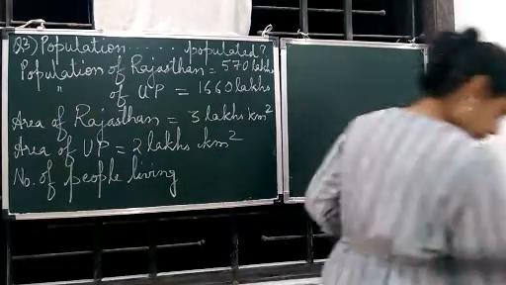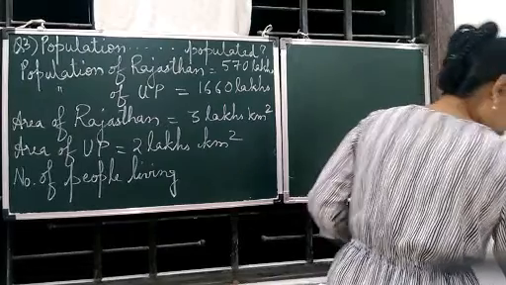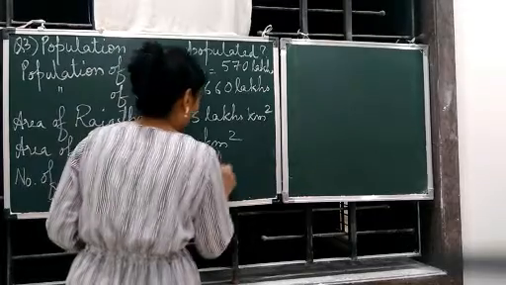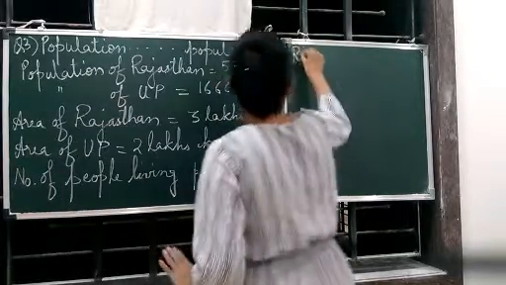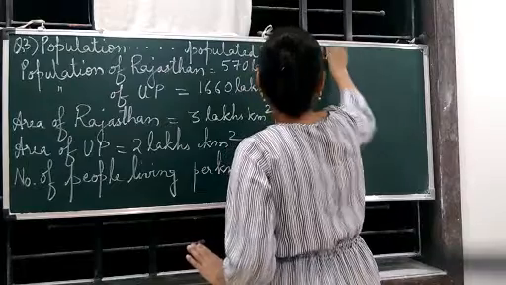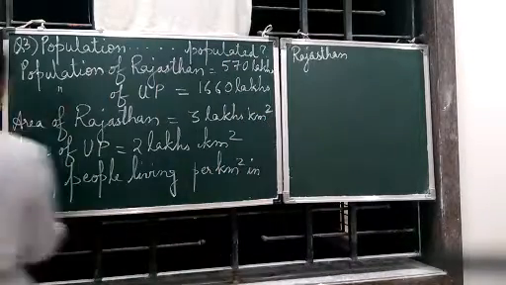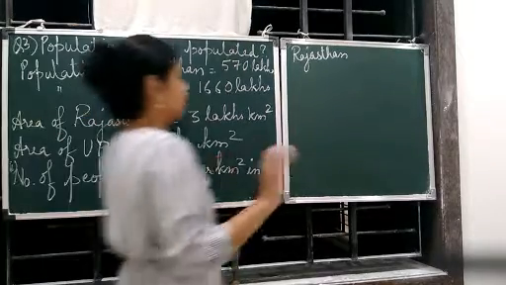Statement will be number of people living per kilometer square in Rajasthan. Please write this. We are starting number 1. Okay. And if you don't write also, no problem.